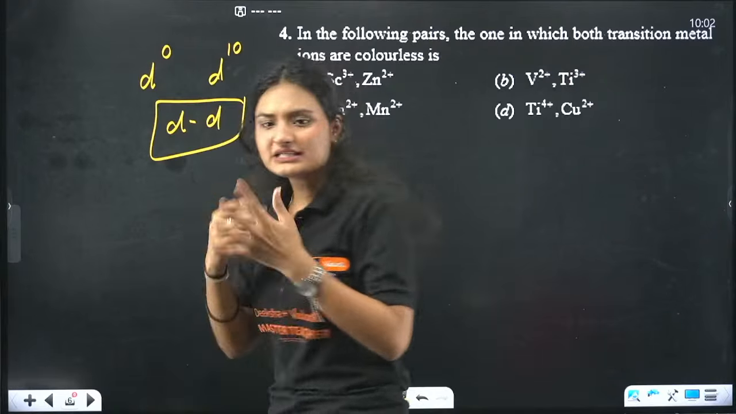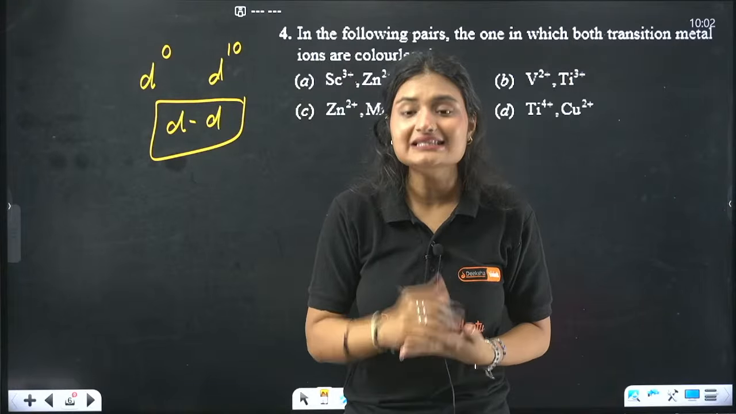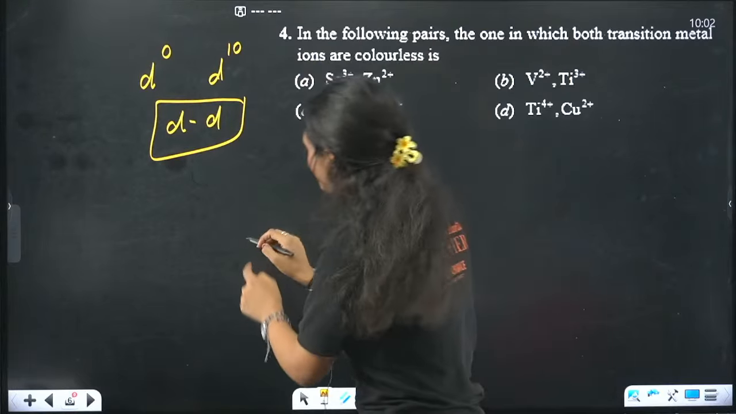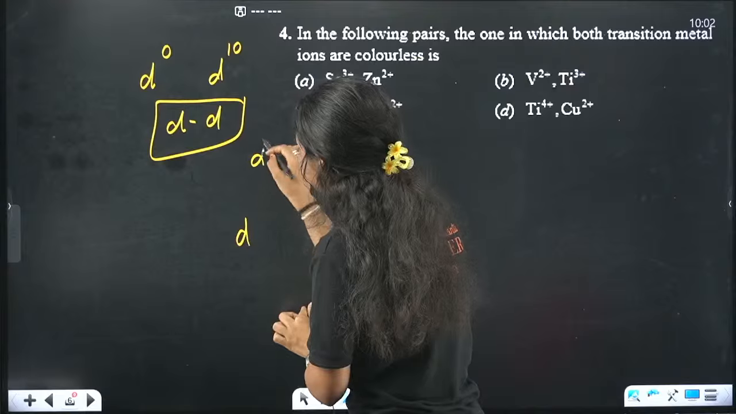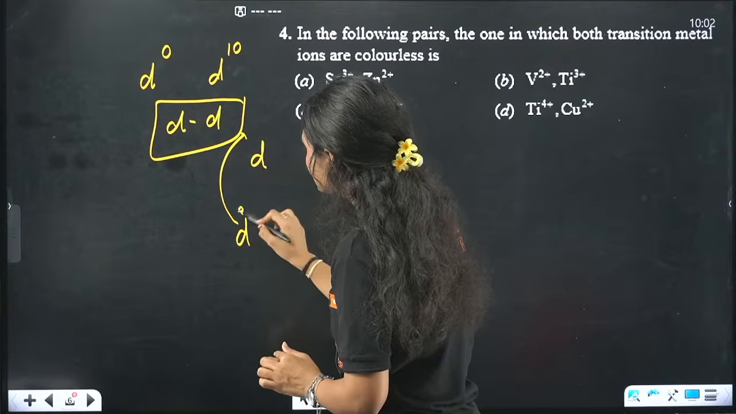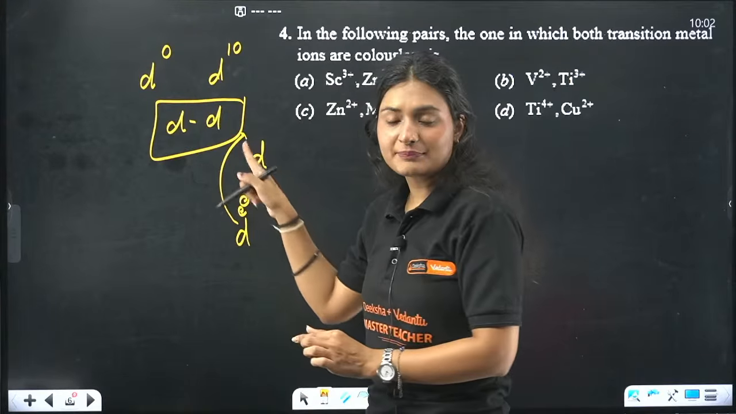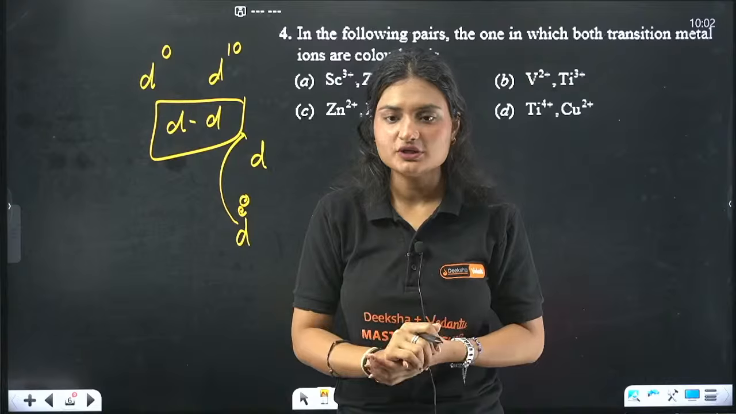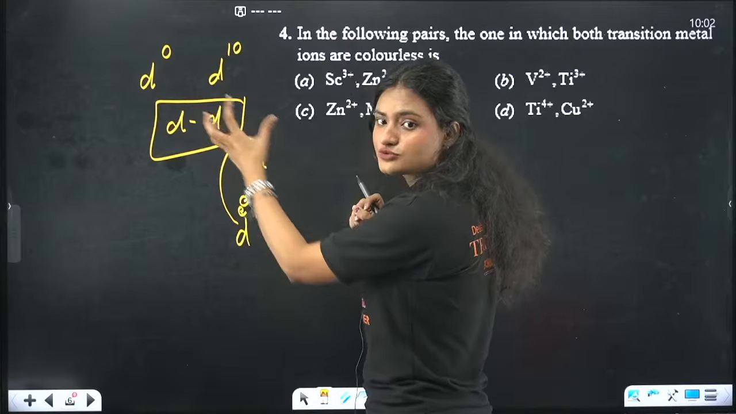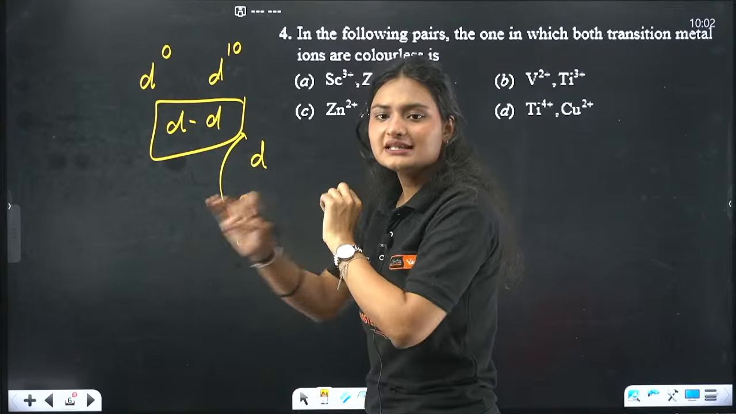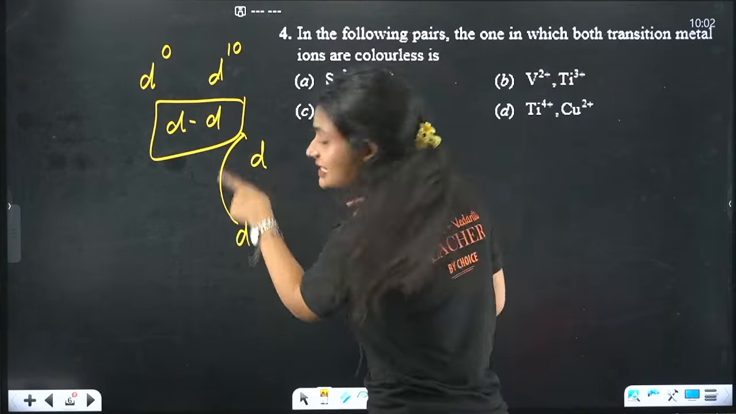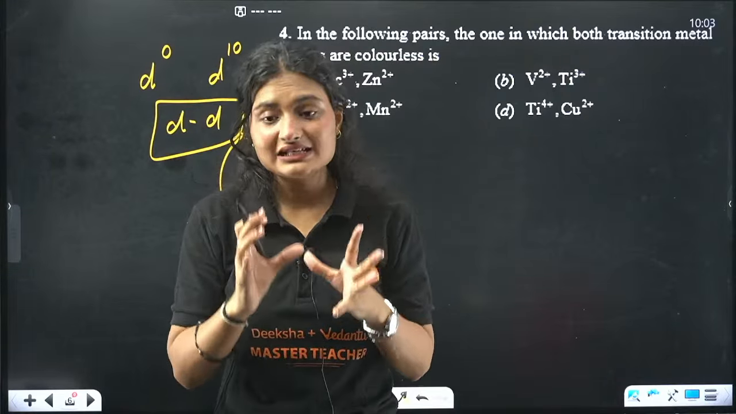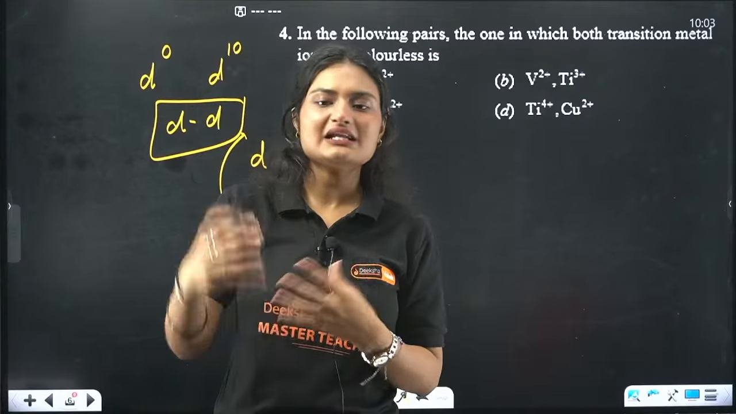Do you know what is the reason for color in the case of transition metals? The color is due to d-d transition. That means electrons are transferring from a ground state d orbital to an excited state d orbital. Because of that transfer, color is absorbed. When this transition happens, it absorbs a wavelength and then emits something. That is how you see the color. If this d-d transition doesn't happen, then that particular metal or metal ion is colorless.